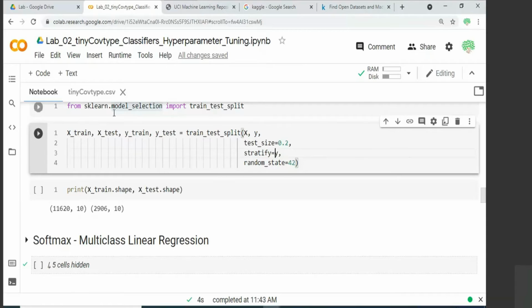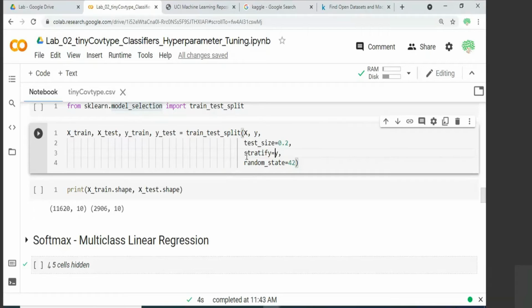So what stratified splitting does is that the proportion of the class samples in your original data set and the proportion of the class samples in your split data set should be similar. So that helps us to learn the distribution of the original data set itself, so that you do not introduce